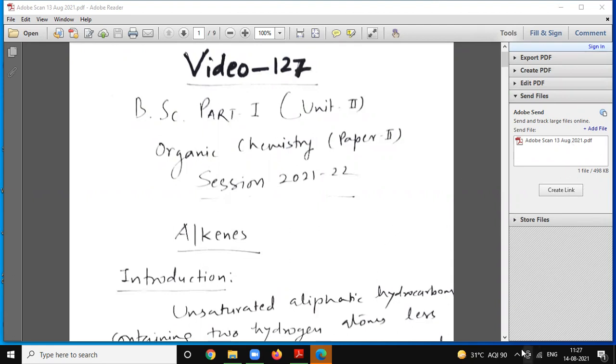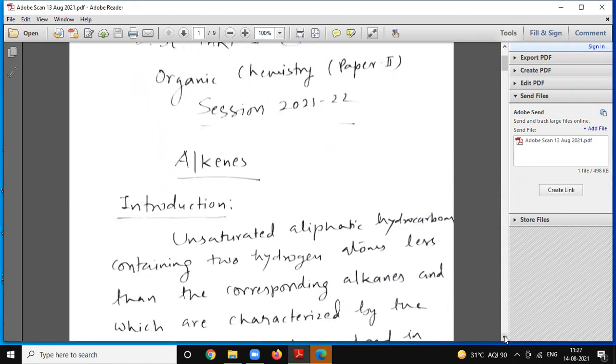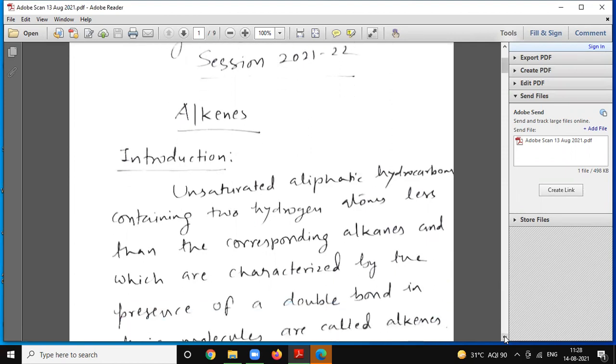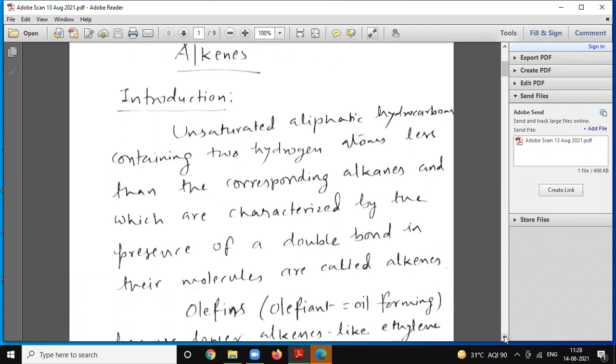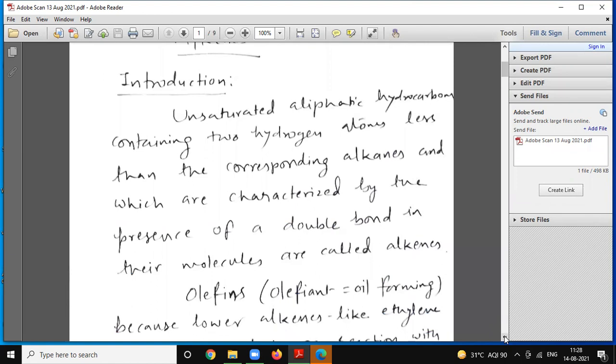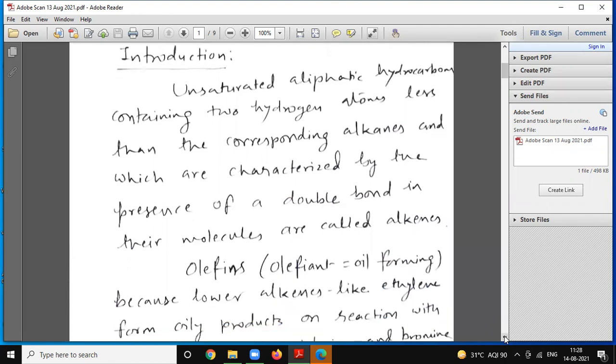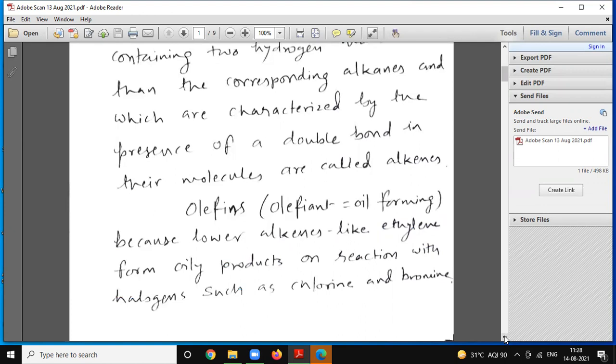Introduction. Unsaturated aliphatic hydrocarbons containing 2 hydrogen atoms less than the corresponding alkanes, and characterized by the presence of a double bond in their molecules, are called alkenes. They are also known as olefins. Olefins means olefiant, oil-forming compounds.